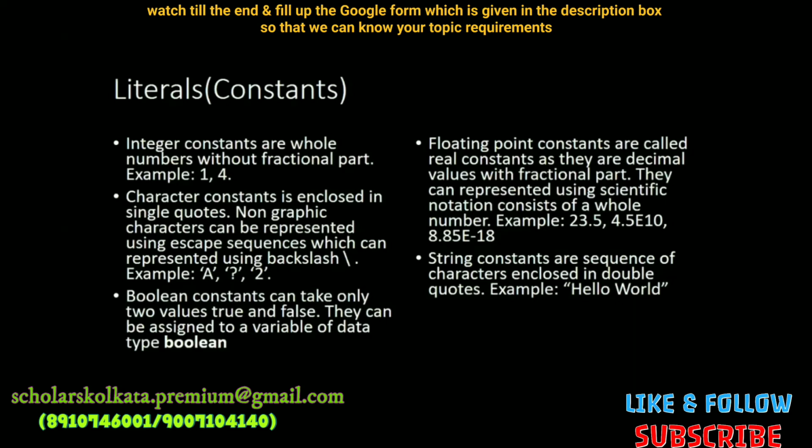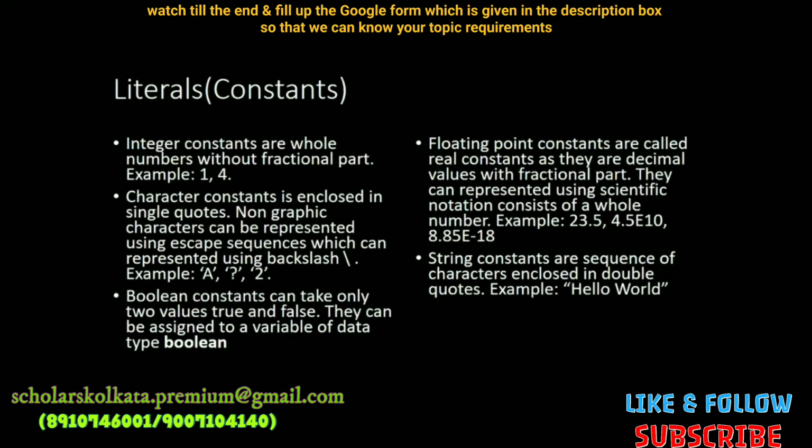Then are floating point constants. Floating point constants are values which have decimal points and which may have power values. An example is 23.5. 23.5 is a valid floating point constant. Floating point constants may be float and double. 4.5 E10 means 4.5 multiplied by 10 to the power of 10, and 8.85 E minus 18 means 8.85 multiplied by 10 to the power of minus 18. E is the scientific notation which shows the power. So these are all floating point values.